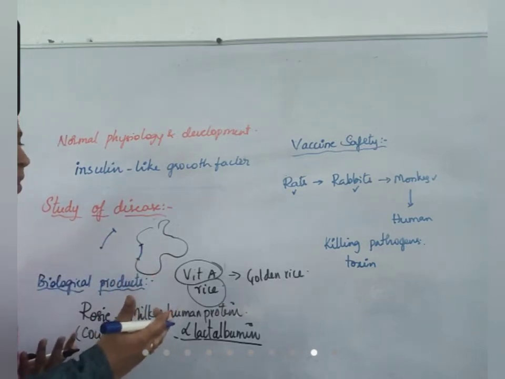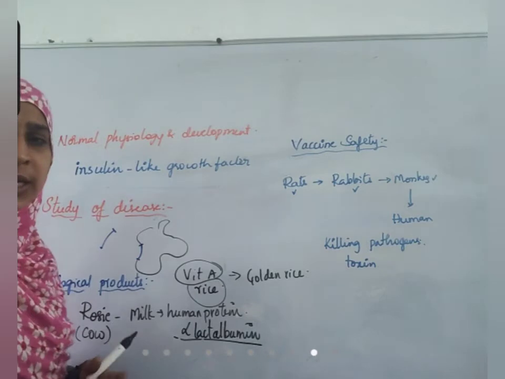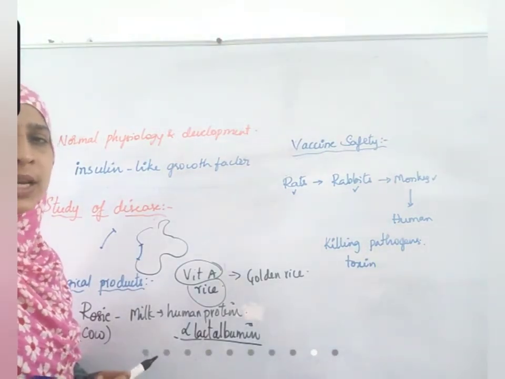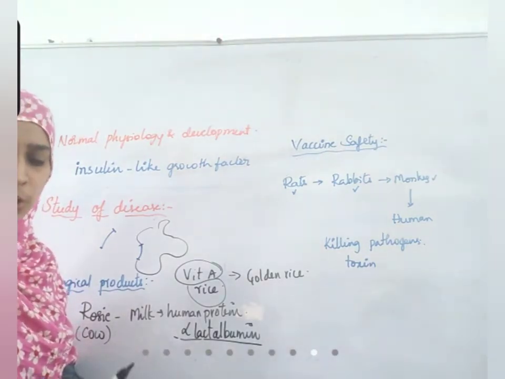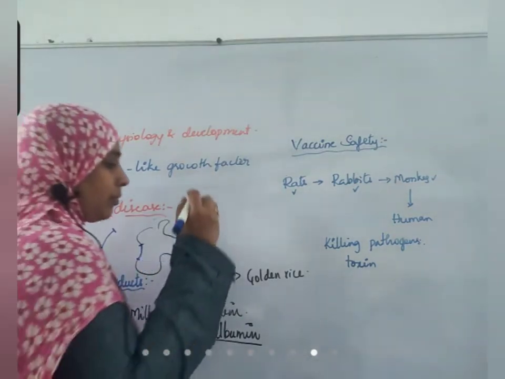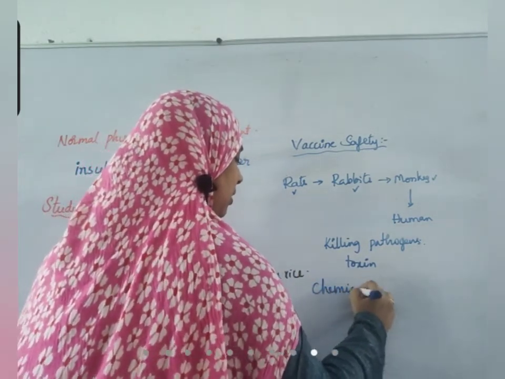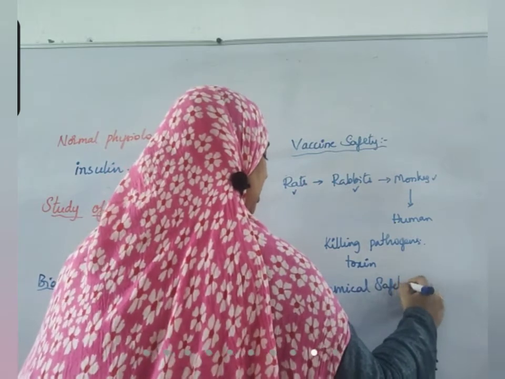Next testing is done on monkeys. Next testing is done on human beings. Okay. Monkeys are primates. They are very close to human beings. So testing with them will be almost like testing on human beings. So once it is declared safe in monkeys, then it is injected into human beings. And transgenic animals are also used to test chemical safety, chemical safety testing.